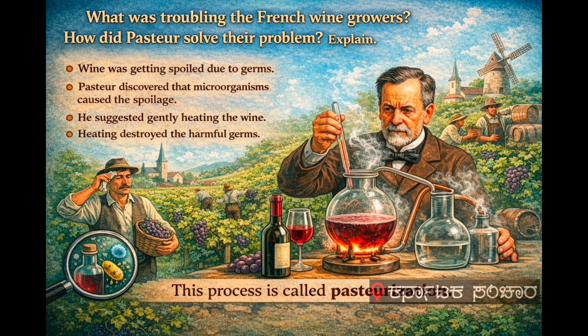Next question is, what was troubling the French wine growers? How did Pasteur solve their problem? What is the process called? Wine was spoiling due to germs. Pasteur discovered microorganisms caused spoilage. He suggested gentle heating of wine. Heating killed harmful germs. This process is called pasteurization. It preserved taste and quality of wine. It helped wine growers economically, and the method is still widely used today.